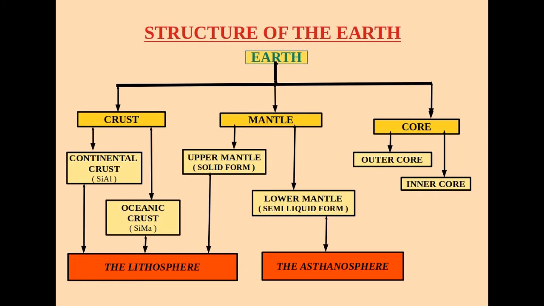Beneath the mantle is the core, the central part of the earth. It extends from 2900 kilometers to 6371 kilometers. The core is also divided into two parts, and they are the outer core and the inner core. And thus, the innermost part of the earth is the inner core.